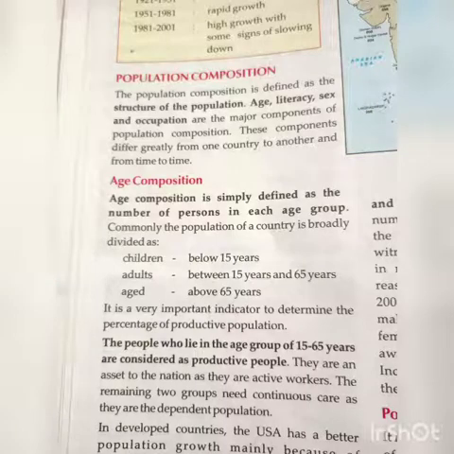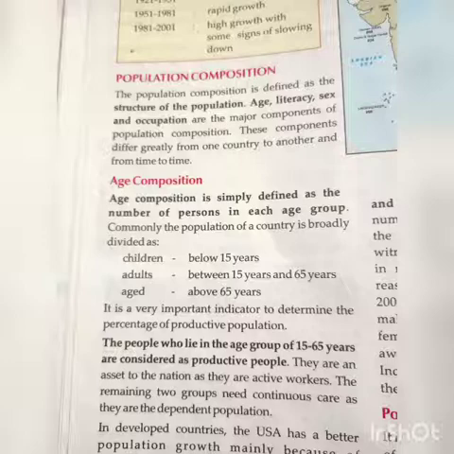Then population composition, children. Here in population composition, the major components are age, literacy, sex, and occupation. These four are the major components of population composition. Then age composition. Age composition is known as the number of persons in each age group.